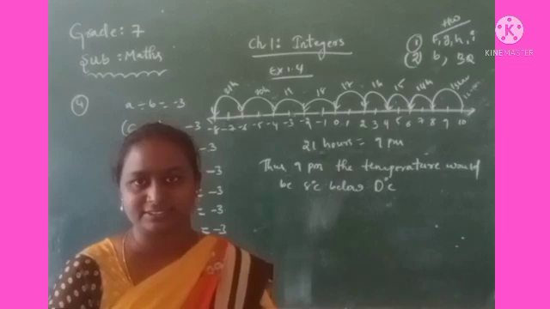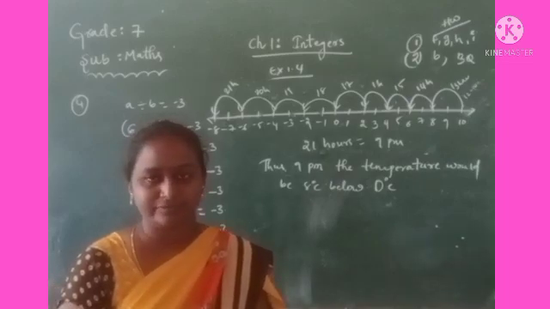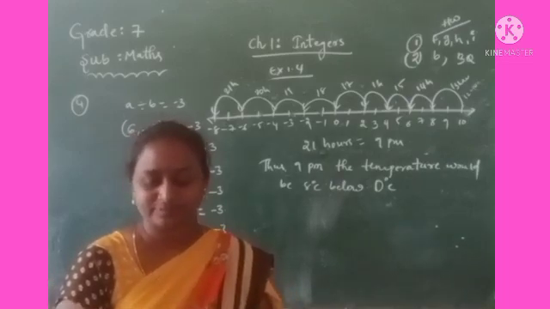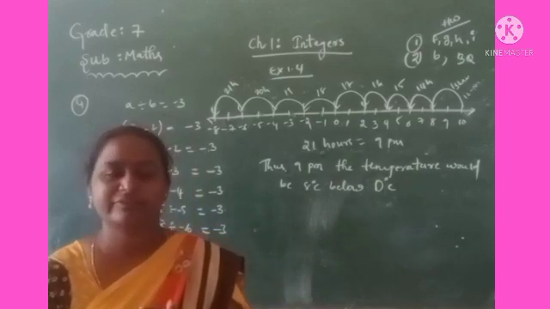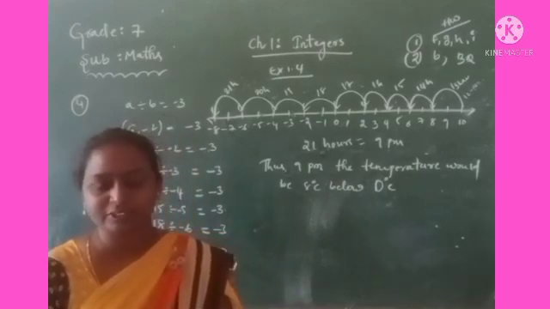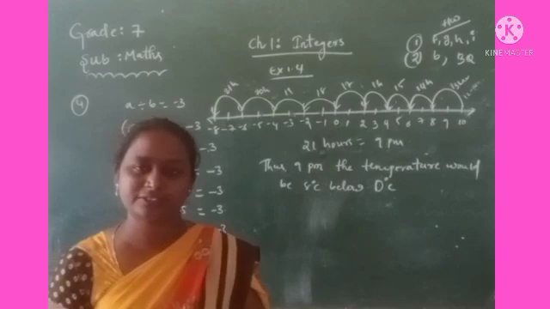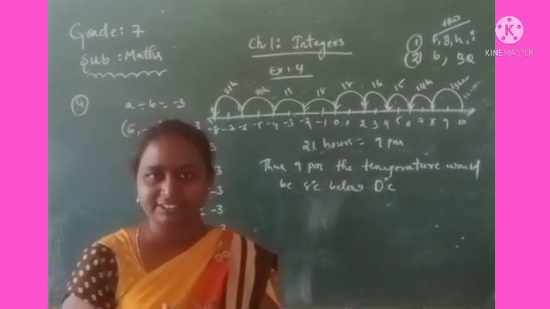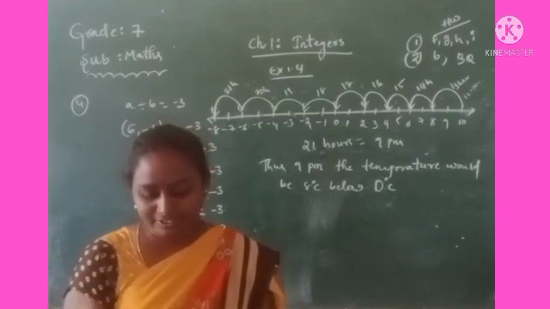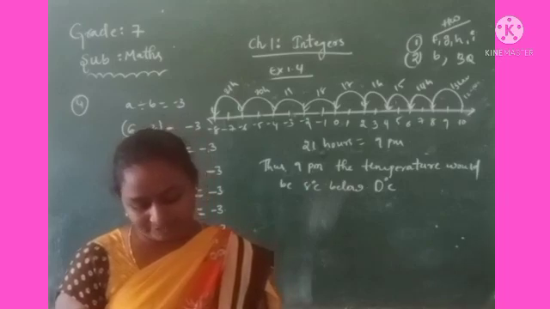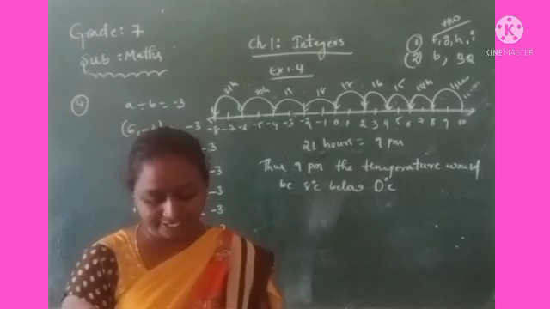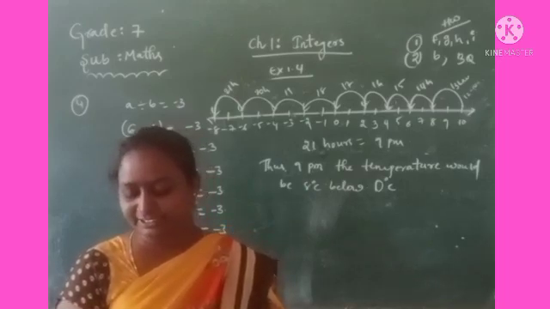12 correct answers. For each correct answer, the question carries 3 marks. 12 correct answers means how many marks she got? 12 into 3, that is 36 marks. Now, how many questions has she attempted incorrectly?